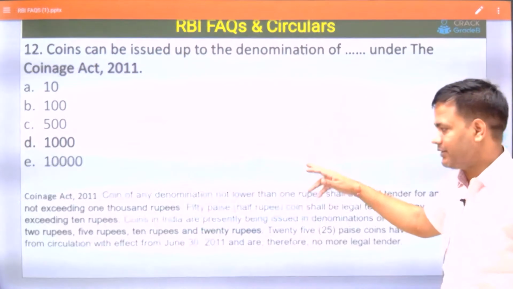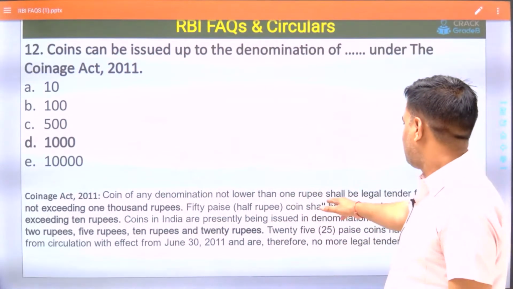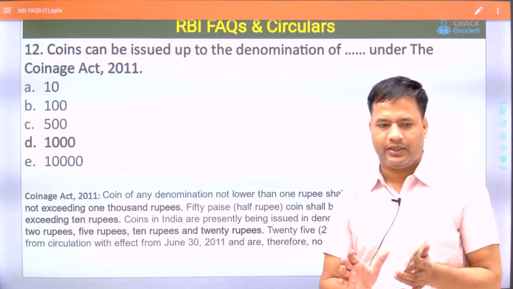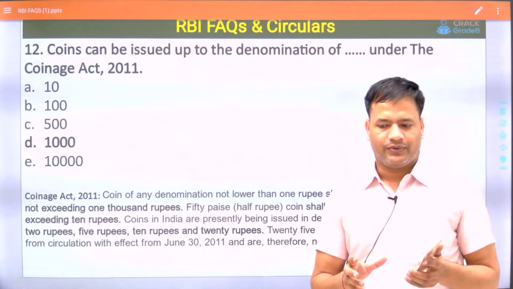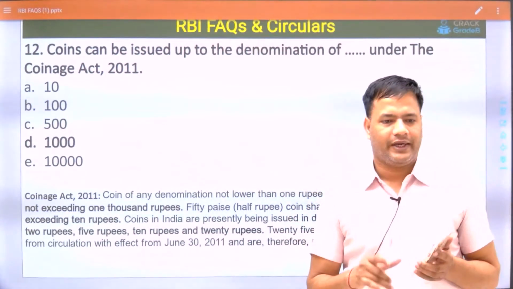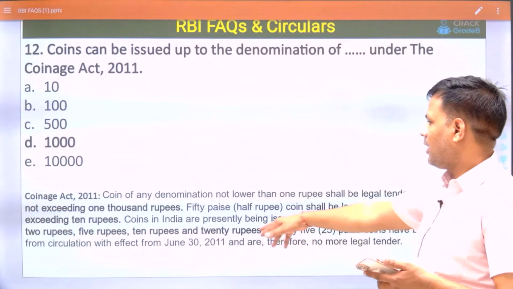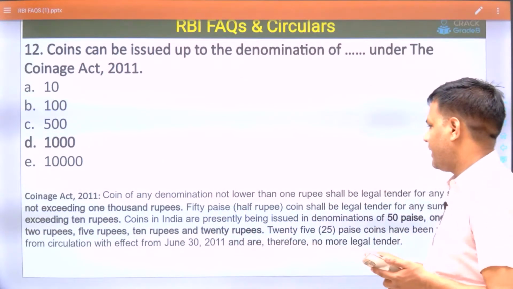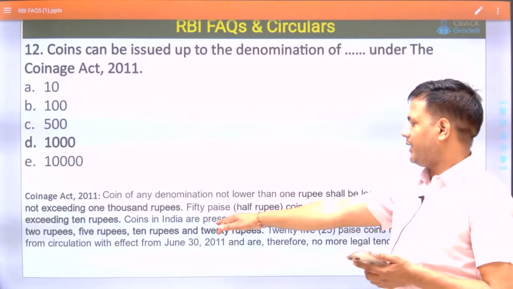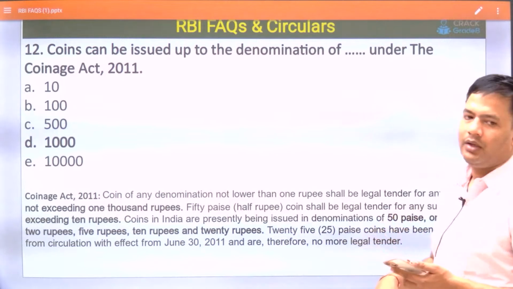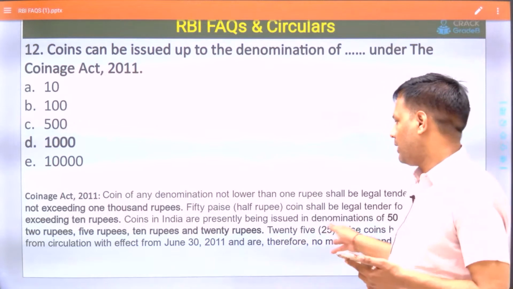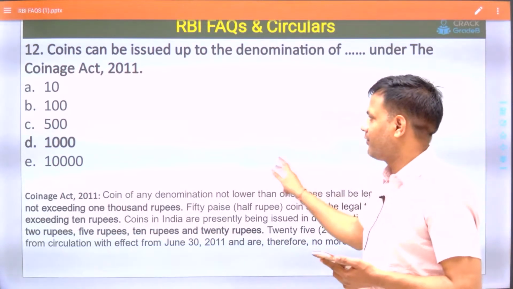The 10,000 you are saying is something else. Coins of 1 rupee up to 1,000 rupees are legal tender, and 50 paise up to 10 rupees are also legal tender. Currently 50 paise, 1 rupee, 2 rupee, 5 rupee, 10 rupee and 20 rupee coins are legal tender, but the 25 paise coin has been withdrawn from June 30, 2011.